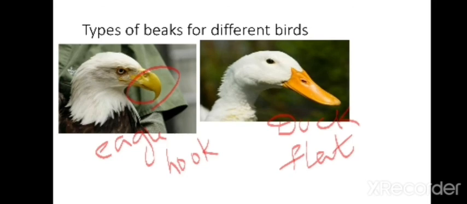So this is about today's class: though the animals are the same, the structures of the beak are different because of the food they eat. Based upon the food only, we get the structures of our body. So this is about today's topic. In the next class, we are going to discuss the next topic.